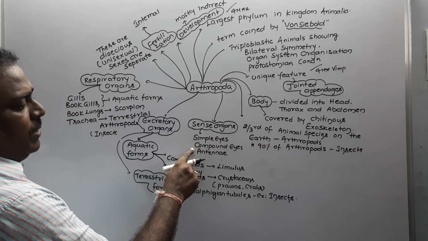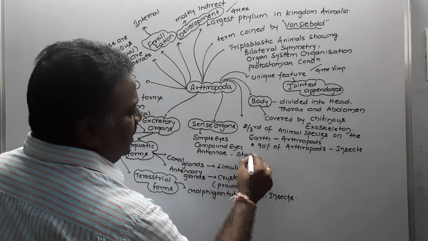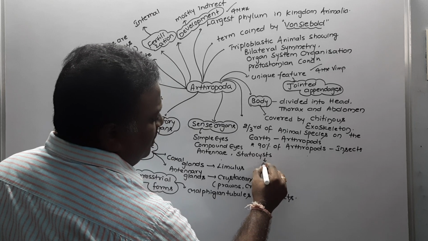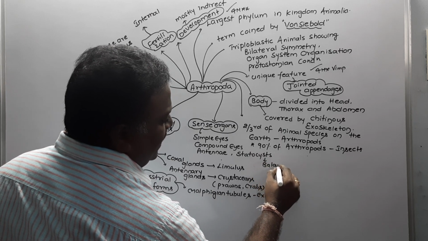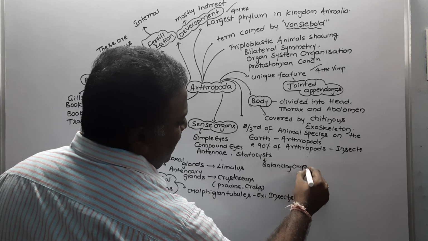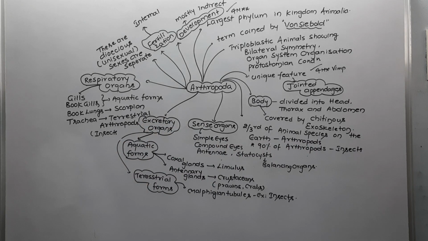Simple eyes, compound eyes, antenna, as well as there is a balancing organ called statocyst. What are statocysts? Statocysts are called the balancing organs of the body. These are among the most important sense organs of arthropods.